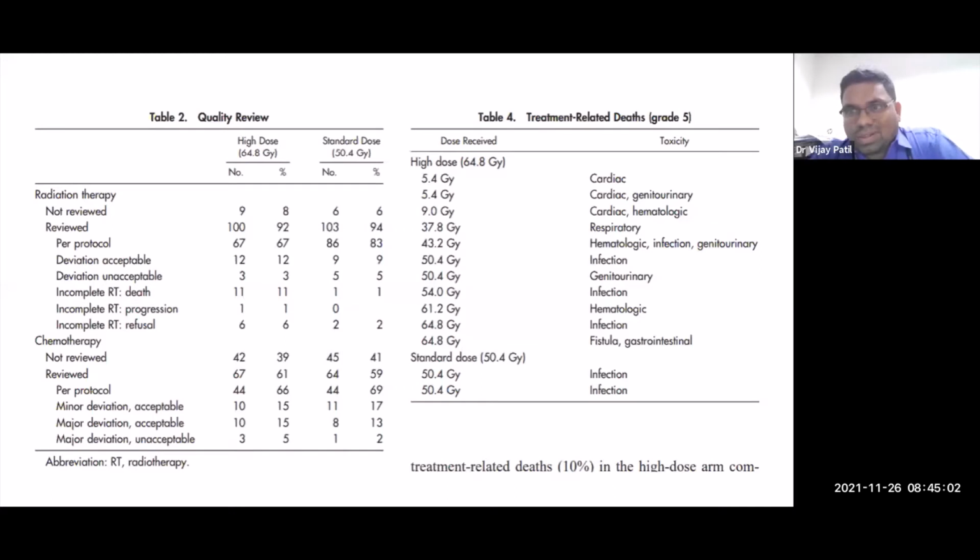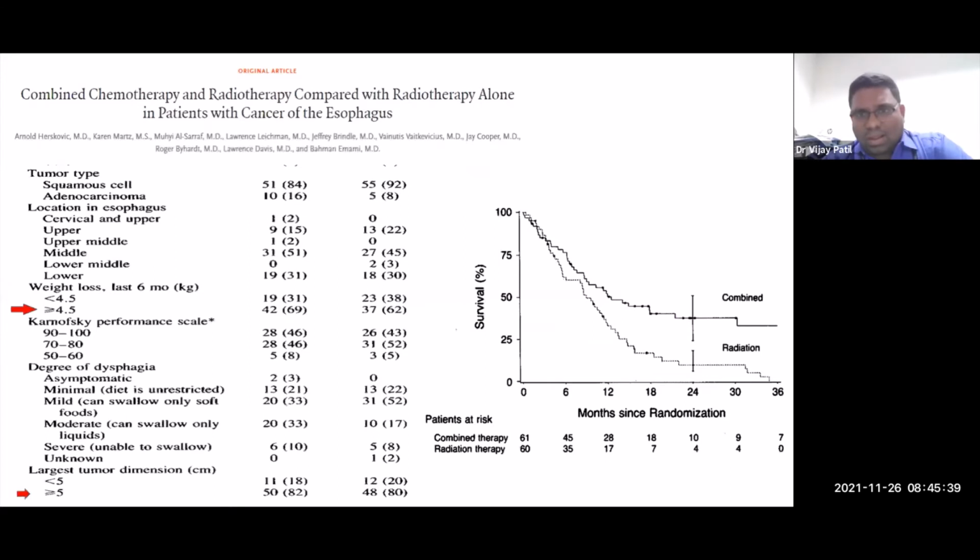CTRT in esophagus is not something which every patient is going to complete. If you see that the completion rates for chemotherapy and even that for radiation are in the region of 60 to 70%, don't be surprised. If you use standard dose, it increases to 86%, but the chemo still remains around the same, 60%. So when you're planning 50.4 gray, expect that around 80% of your patients will complete it. The complete chemotherapy regimen, which was cis-5FU in this, will be completely taken by 60% of your patients. So now, do you need to add chemotherapy to radiation?